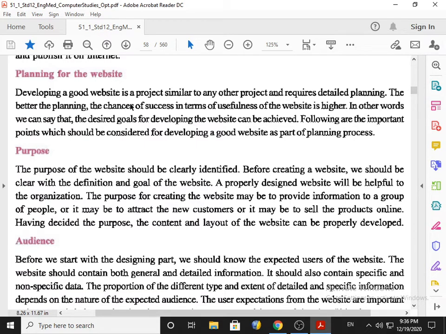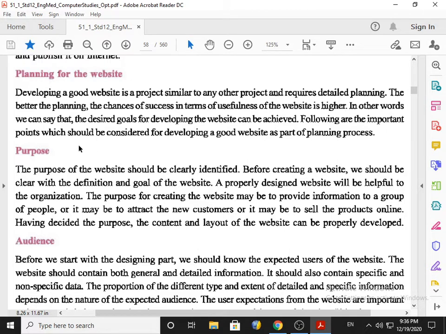Developing a good website is a project similar to any other project and requires detailed planning. So a website requires detailed planning, a step by step approach. The better the planning, the higher the chances of success in terms of usefulness of the website. In other words, the desired goals for developing the website can be achieved. So you need to focus that your website must be helpful to you, so that whatever your goal is, it has to be achieved.